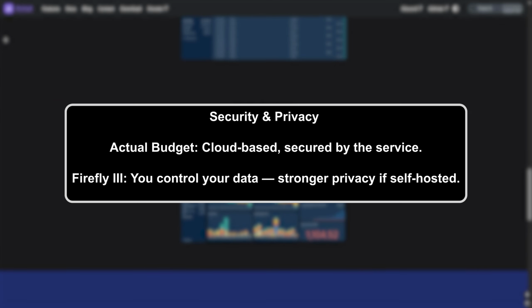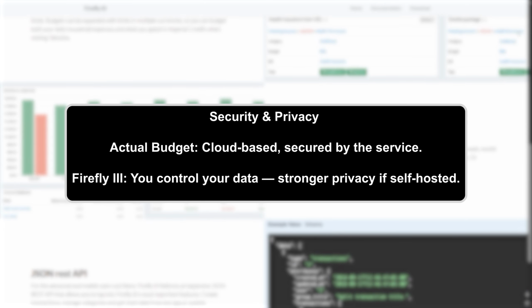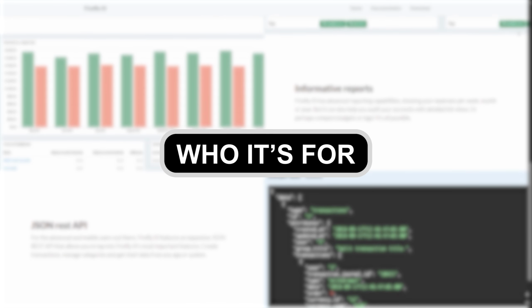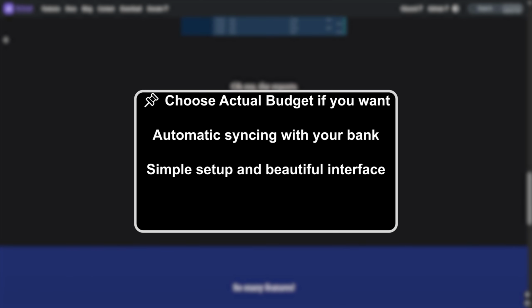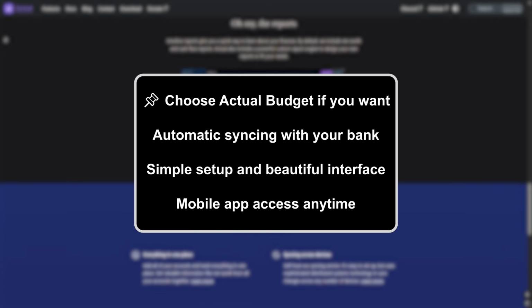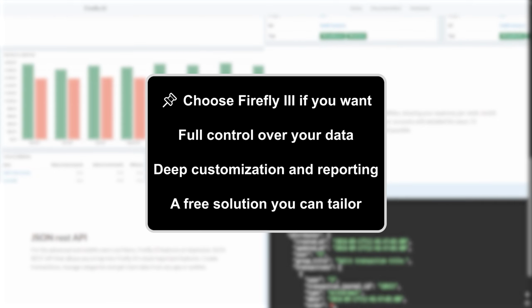Security and privacy: Actual Budget, cloud-based, secured by the service. Firefly 3, you control your data, stronger privacy if self-hosted. Who it is for: Choose Actual Budget if you want automatic syncing with your bank, simple setup and a beautiful interface, mobile app access anytime. Choose Firefly 3 if you want full control over your data, deep customization and reporting, a free solution you can tailor.